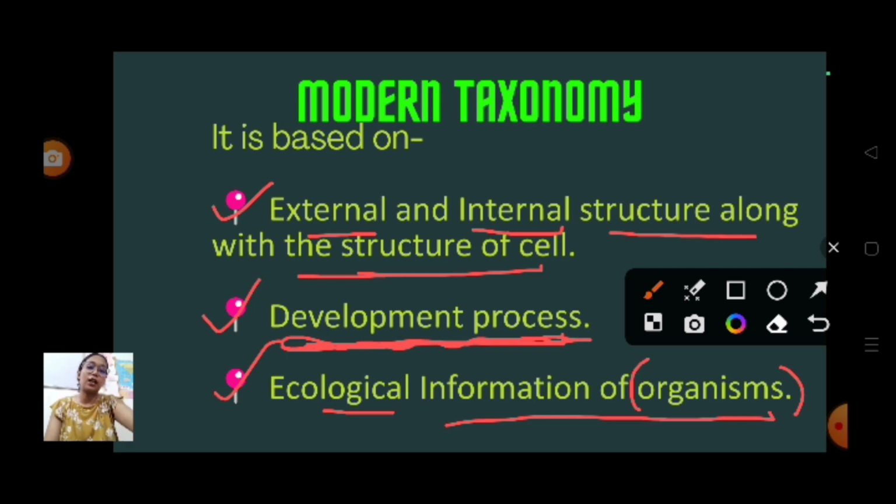Understood? These three are the important points. The outer appearance also they are watching, the inner appearance also they are watching, they are also observing the inner cell structure. They are trying to know the developmental process, and the interaction of the particular organism with the environment also they are considering. Okay.